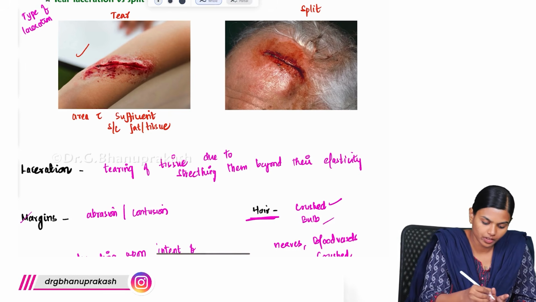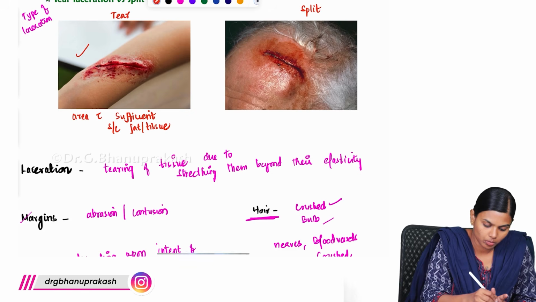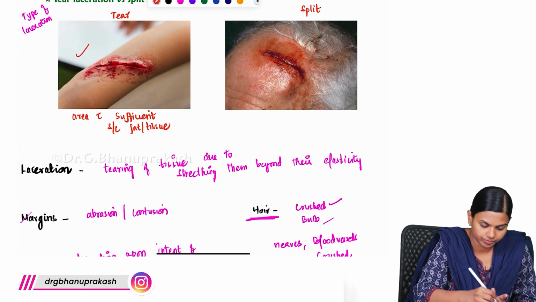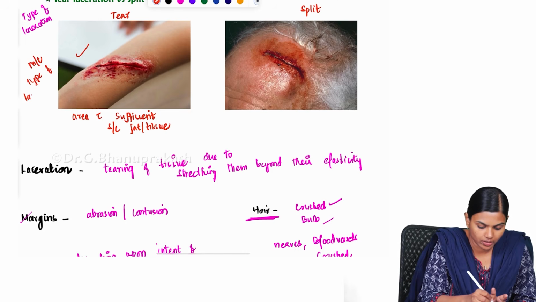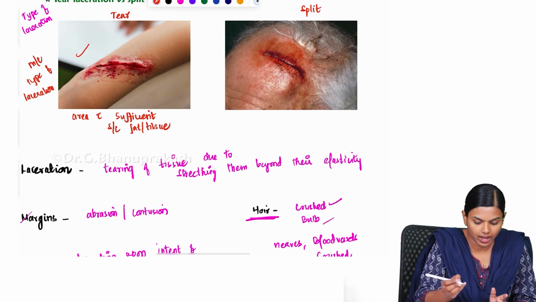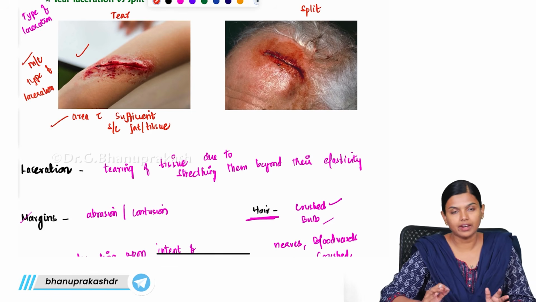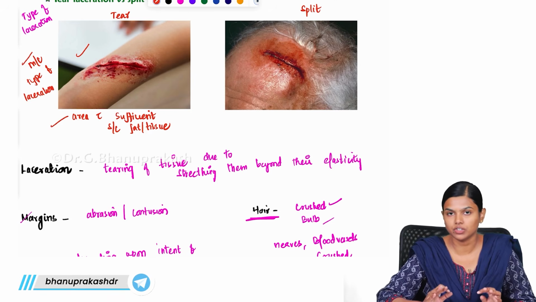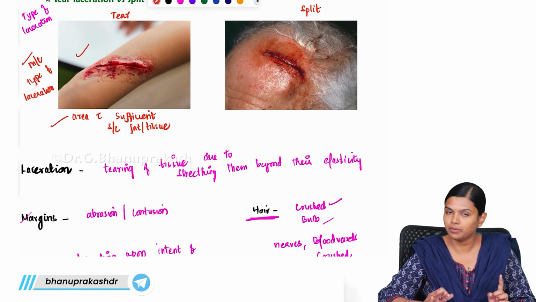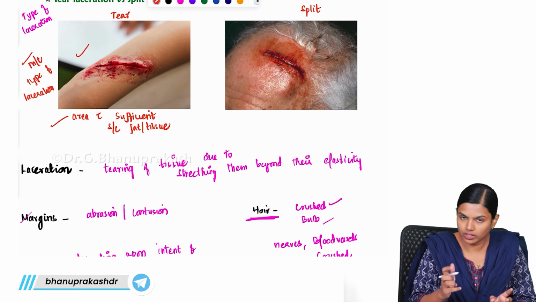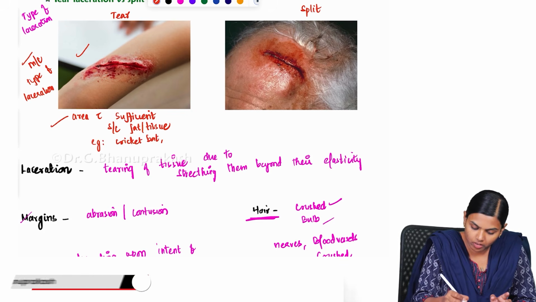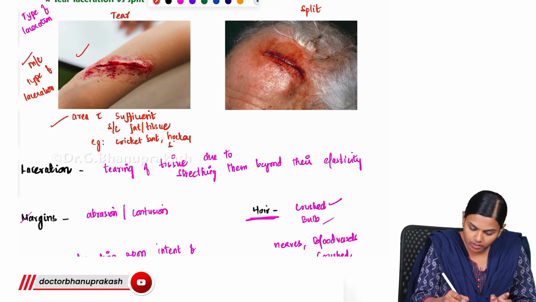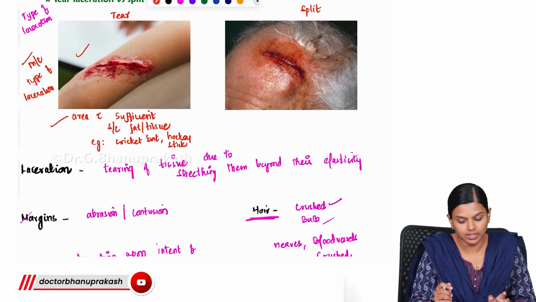This is the most common type of laceration that you encounter, and this is what you get when there is enough subcutaneous fat tissue present. This is usually caused by blunt objects like a cricket bat or hockey stick. These kinds of blunt objects can cause this.